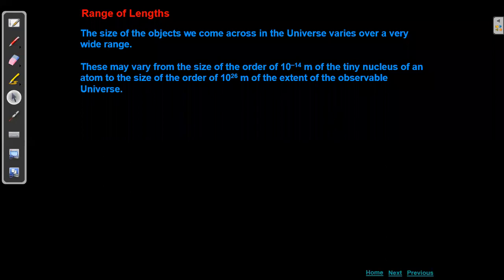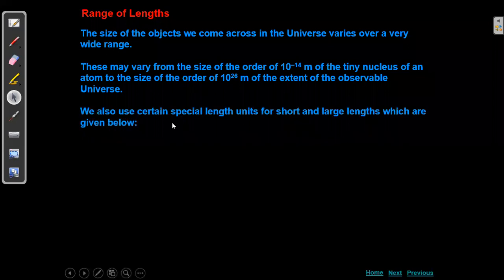The electron microscope is a little high for our standard, but we know what is what. So all the length measurement systems we have seen up to now. Next, if we see the order, there will be a table. In that we will come to know the size of a particular substance or material. We also use certain special length units for short and long ranges. I already told you, like meter we have centimeter, millimeter and so on. That's what we are going to see here.